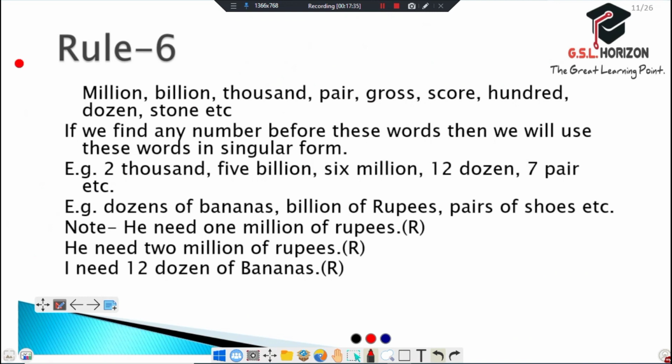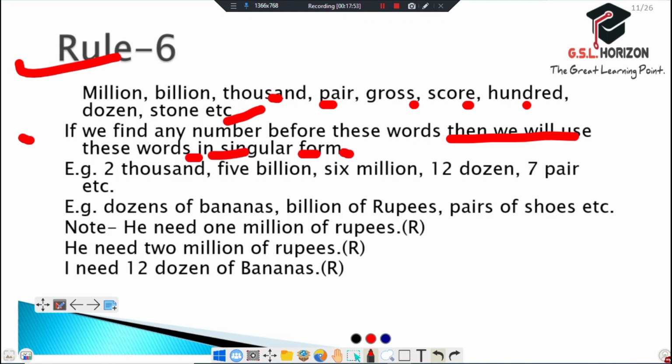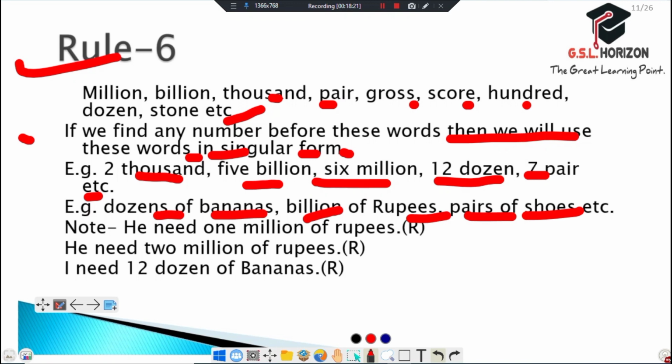Now comes the next one, rule number 6. Million, billion, thousand, pair, gross, score, dozen, stone, etc. If we find any number before these words, then we use these words in singular form, like 2000, 5 billion, 6 million, 12 dozen, 7 pair, etc. If we make them plural, like thousands, dozens, then we use them like dozens of bananas, billions of rupees, pairs of shoes, etc. Note it.